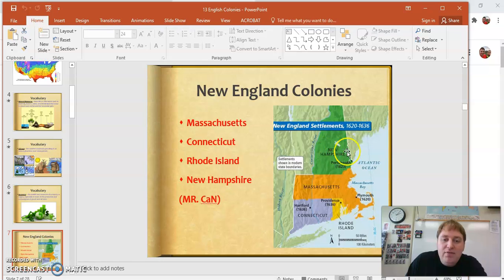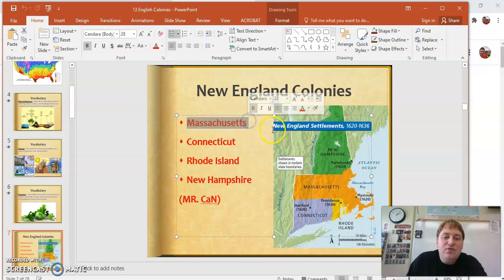And up here at the top, you have New Hampshire. If you are familiar with football, the New England Patriots play right here in Boston, Massachusetts. And yeah, the STAR test loves to mention Massachusetts as far as being in New England. Every now and then they'll mention Rhode Island, but that's always about religious freedom and religious persecution. And if you see Mr. Can, that means Massachusetts, Rhode Island, Connecticut, and New Hampshire. So those are the New England colonies.